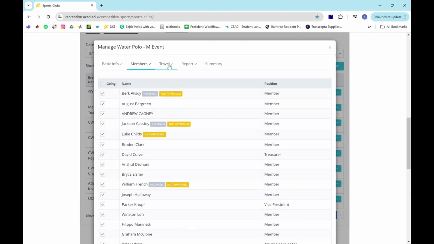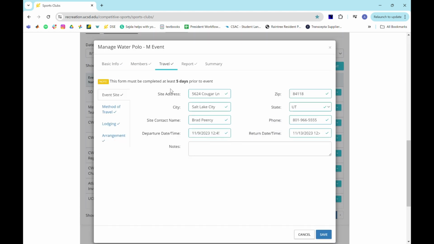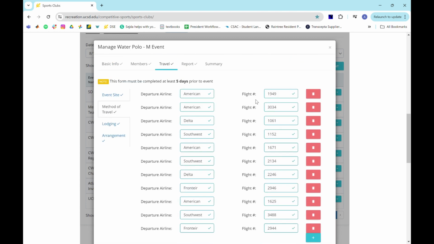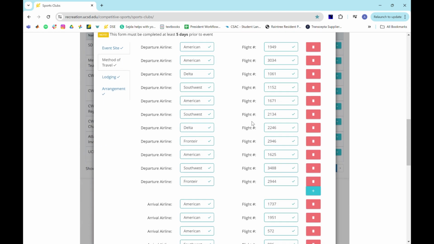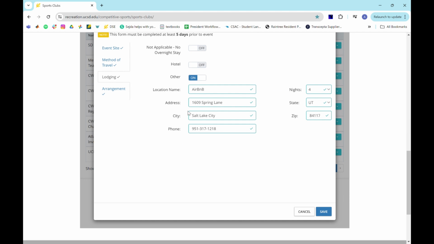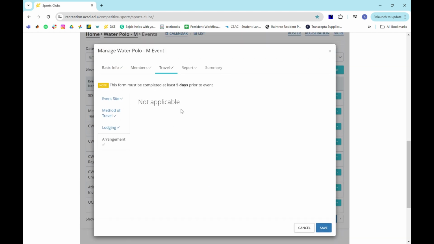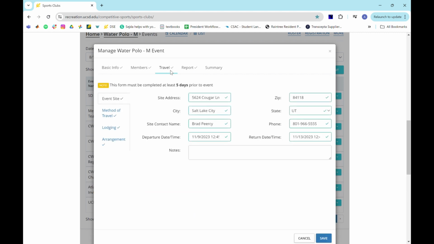Once you've checked all the members, then you go into travel. You say where the event is going to be, how you're going to get there. Usually, well, in this case we had flights, but usually it's just driving, and then you got to fill out who they're driving with. It doesn't actually need to be who they're driving with, but it just needs to make sense, where we're going to stay, and the arrangement. I don't think we've ever done anything with that either. Okay. A couple other things here.